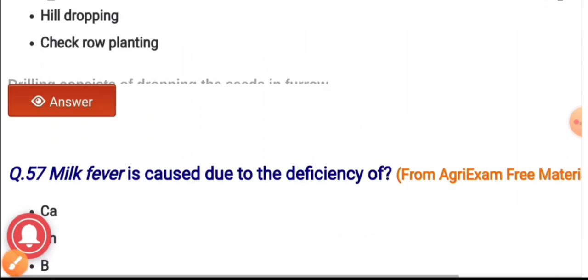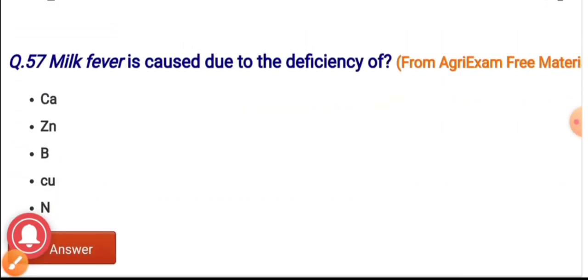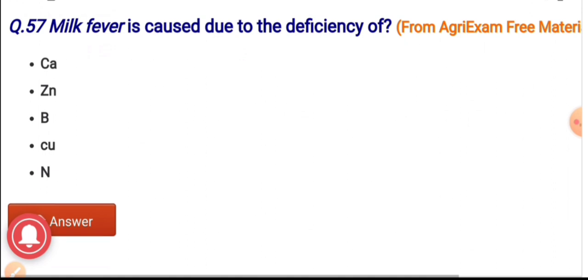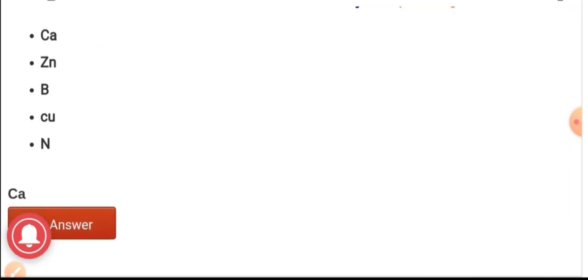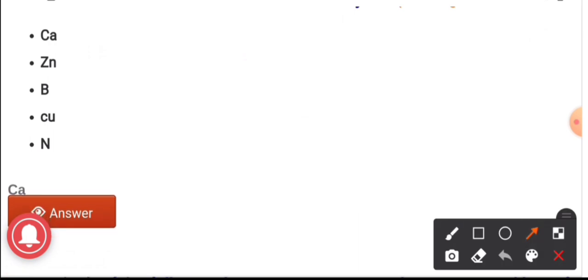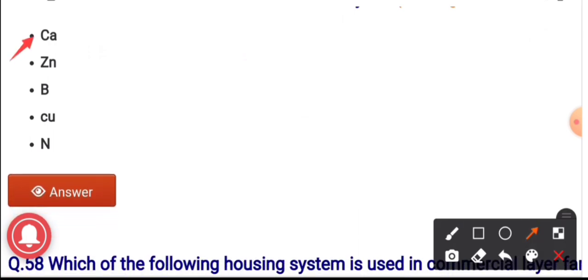Question number 57. Milk fever is caused due to the deficiency of. The options are calcium, zinc, boron, copper, nitrogen. And the correct answer is calcium. Milk fever occurs due to the deficiency of calcium.